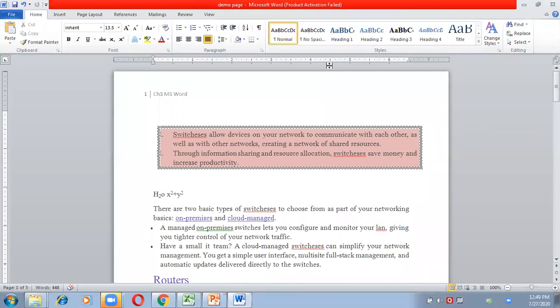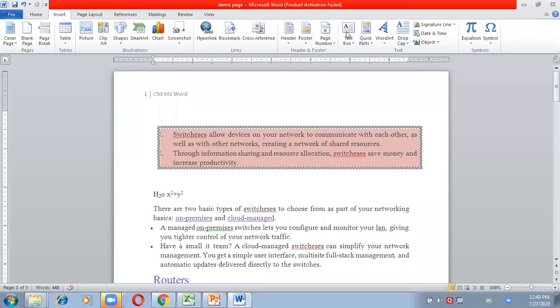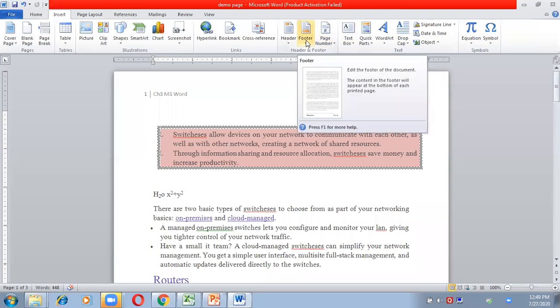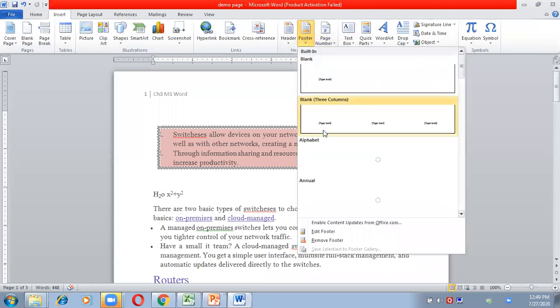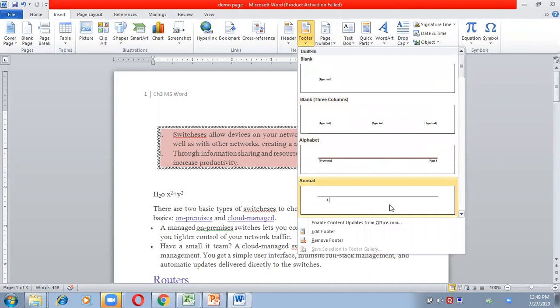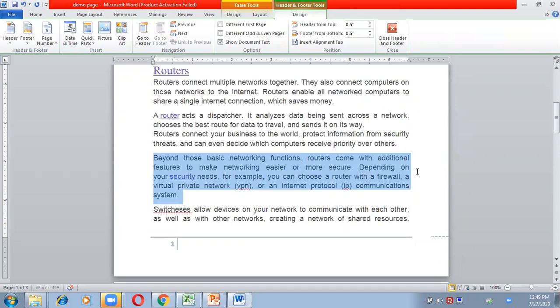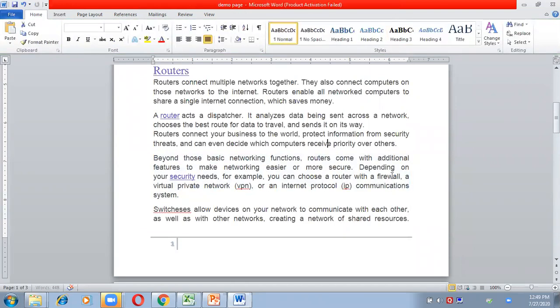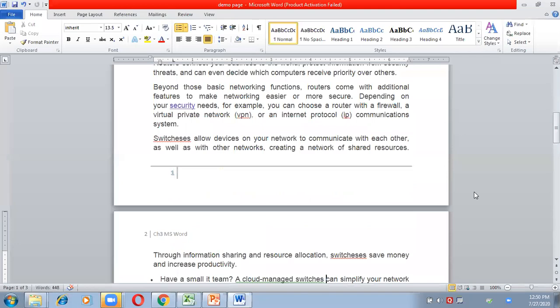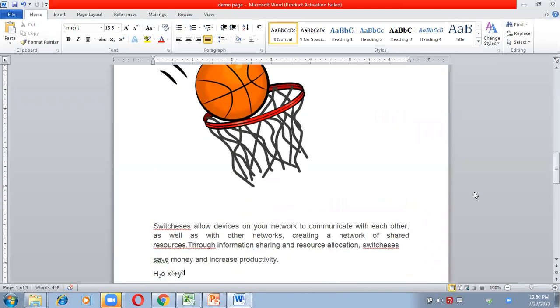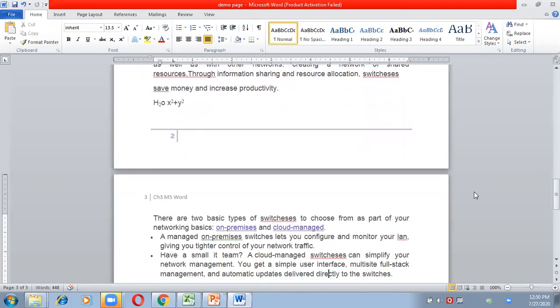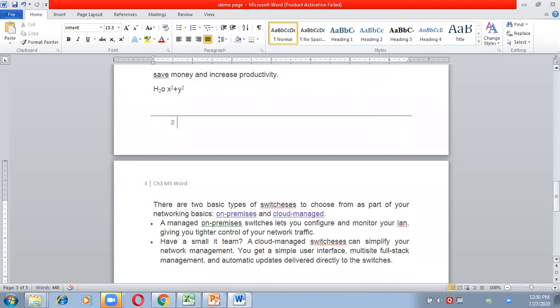And similarly, a footer is text which will again get repeated on every page, but at the bottom only. Suppose at the bottom I want to insert the page numbers in this way. You can choose this option and click on Close Footer, and now check. This is page 1 and this is page 2 and this is page 3.